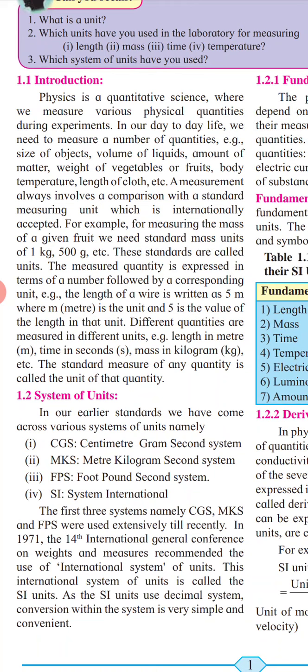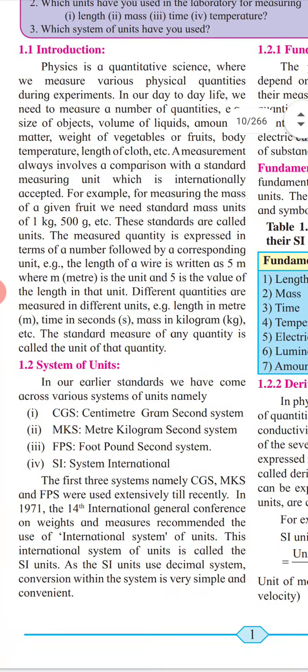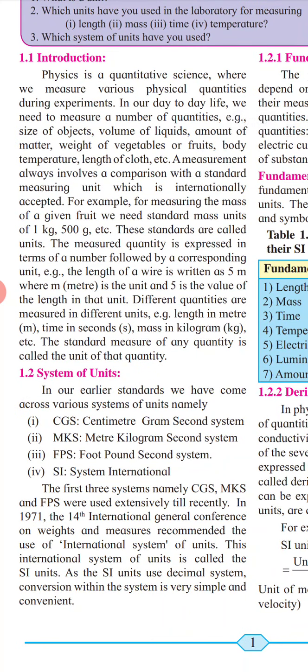The measured quantity is expressed in terms of a number followed by a corresponding unit. For example, the length of a wire is written as 5 m, where m stands for meter, which is the unit, and 5 is the value of the length in that unit. Different quantities are measured in different units, for example, length in meter, time in second, mass in kilogram, etc. So the standard measure of any quantity is called the unit of that quantity.